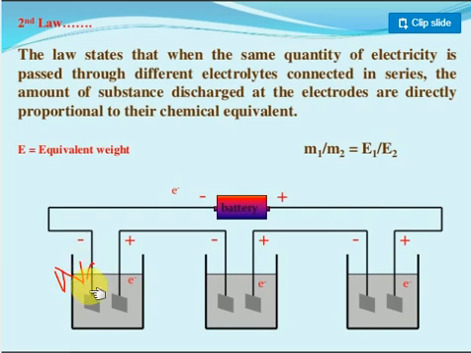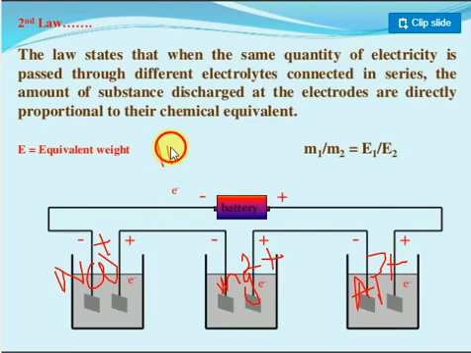Na plus is the cation. I am taking only Na plus. Here I am taking magnesium, Mg2 plus, and here aluminum, Al3 plus. Suppose I pass 1 Faraday of charge. 1 Faraday is 1 mole of electrons, nothing but 96,500 coulomb.